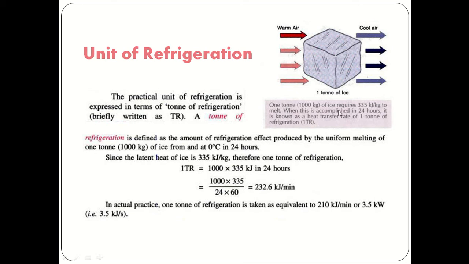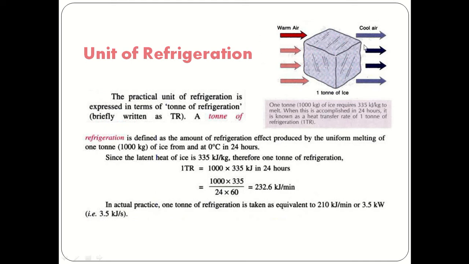So what have we been given? We have 1 ton of ice, that means 1000 kg of ice, at 0 degrees Celsius, and it will melt during 24 hours. Whatever amount of energy is required, that energy is called 1 ton of refrigeration. Here we have the ice.